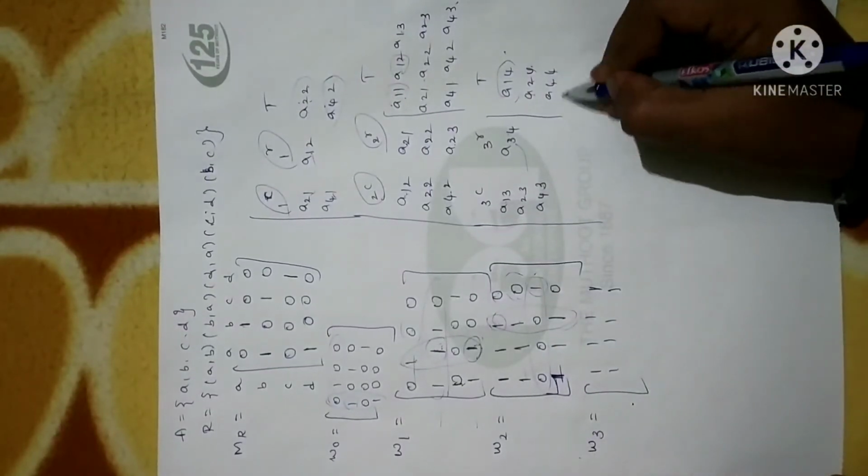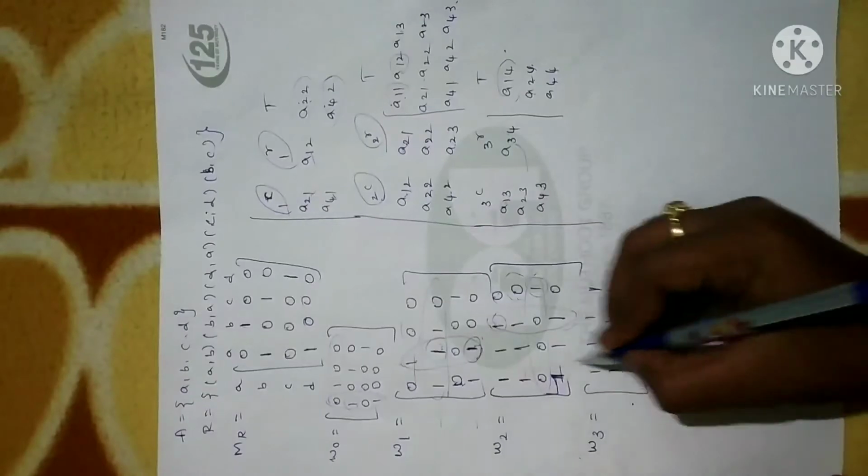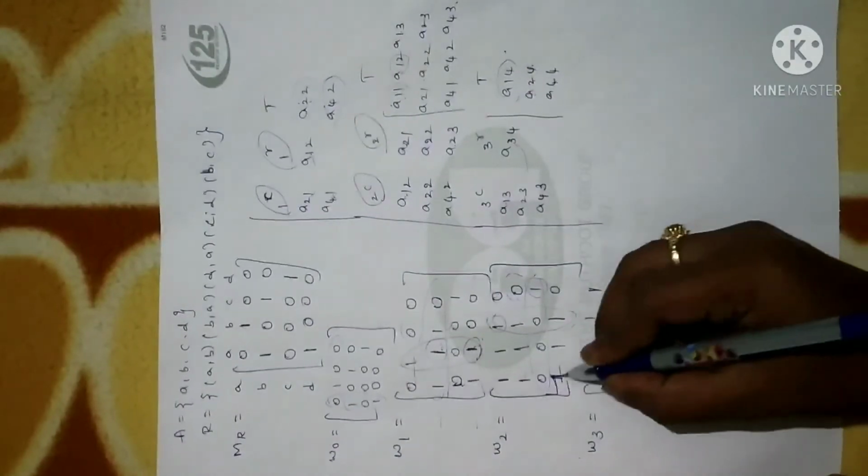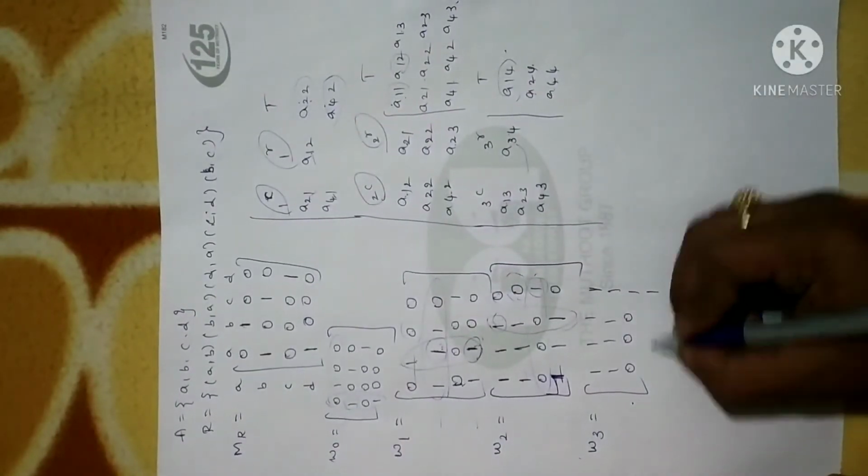Next, third row we are not going to change anything. We are going to change only the fourth row. So the third row will remain as it is. Now for the fourth row, the fourth element will become 1.